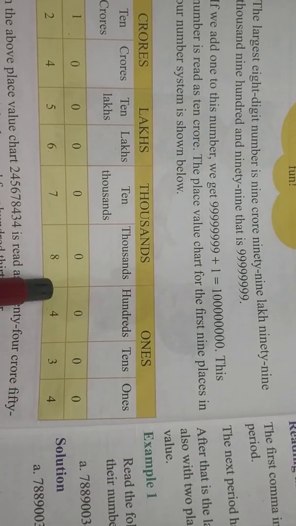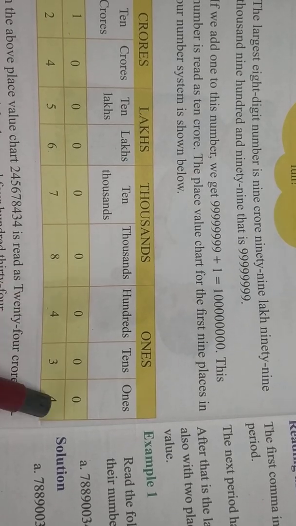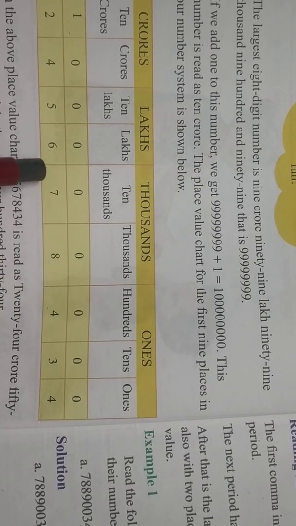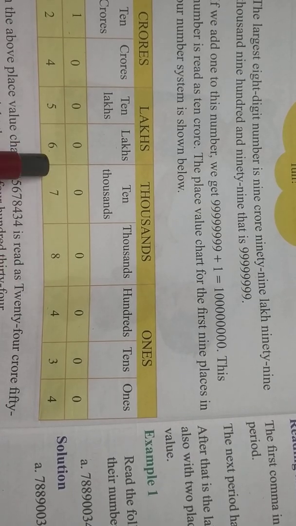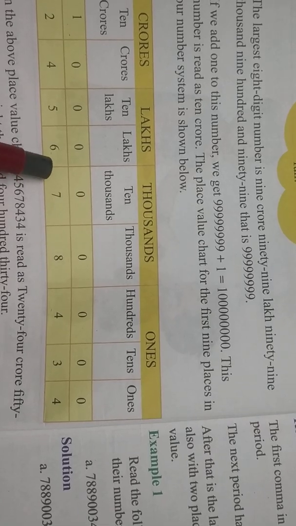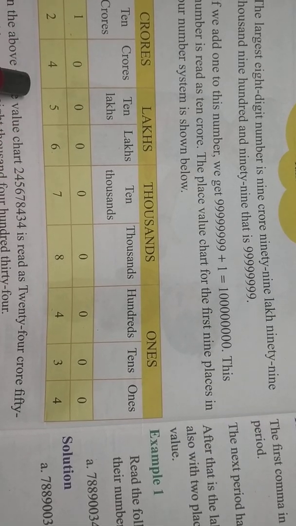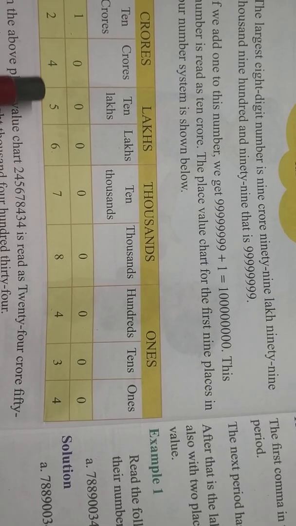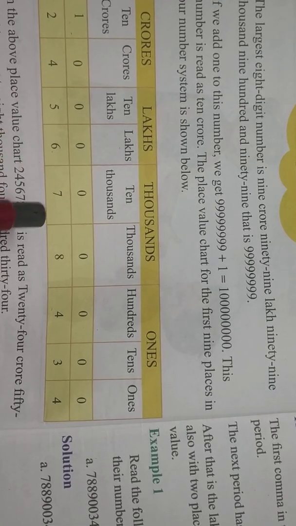The first comma we put after the first 3 digits. The second comma we put before the ten thousands, that means after thousands and before ten thousands. Then the third comma we put before the lakhs and after the crores. And if we put the commas, then we can read and write large numbers easily.